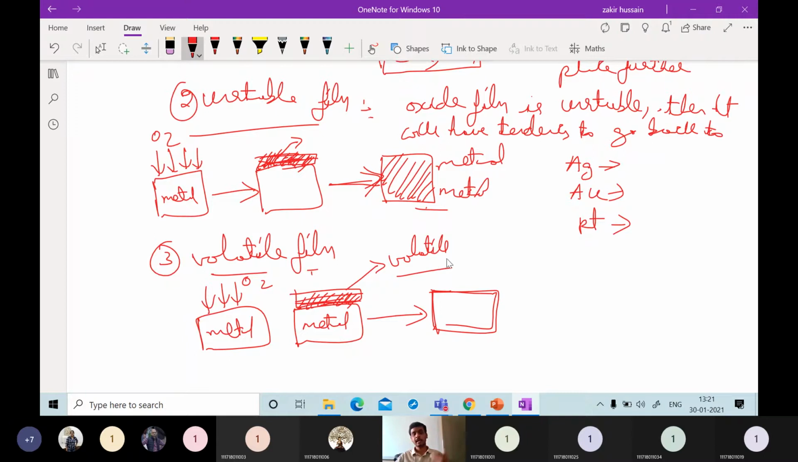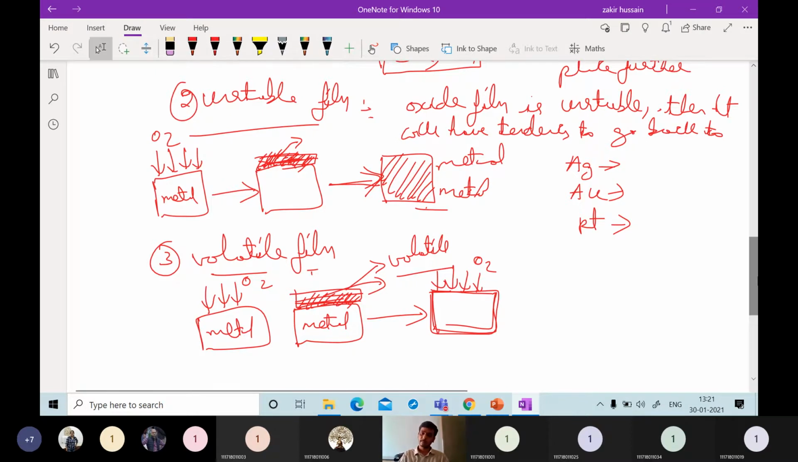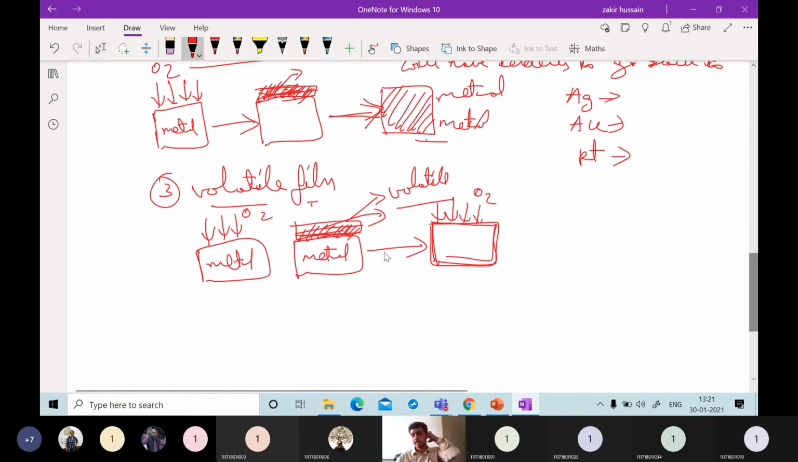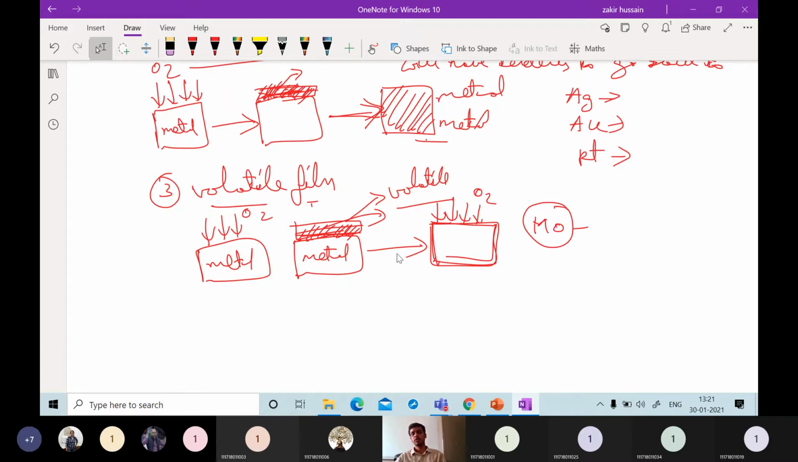They will occur at faster rates compared to the other oxide films. Why? Because this metal oxide is dropping down, and therefore in the next stage the oxygen will have direct contact with the metal. So this is one type of film. What is the example for these volatile films? Like molybdenum, Mo. This type of metal will form a volatile film, so they will easily corrode when they are exposed to corroding atmospheres, corroding environments.